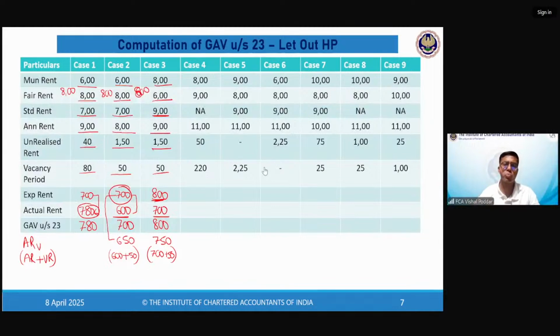Chalo. Acha, I think you are talking about the fourth case. Fine. So 800, 900, whichever is higher, 900. Now no standard rent. So 900 is your expected rent. 1100 minus 50 minus 220. So how much will it be? It will be 930. Correct?